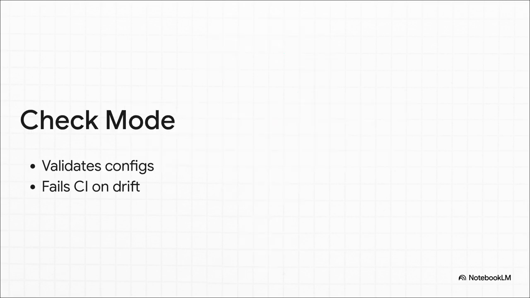Enter check mode, which basically acts as the ultimate bouncer at the club for your codebase. By passing the argument -A VibeTags.check equals true to the compiler in your CI pipeline, VibeTags actively validates the configuration files on disk against the generated rules in memory. It doesn't just throw a warning. If they don't match exactly, the CI build mathematically fails. It physically guarantees that configuration drift cannot enter production.